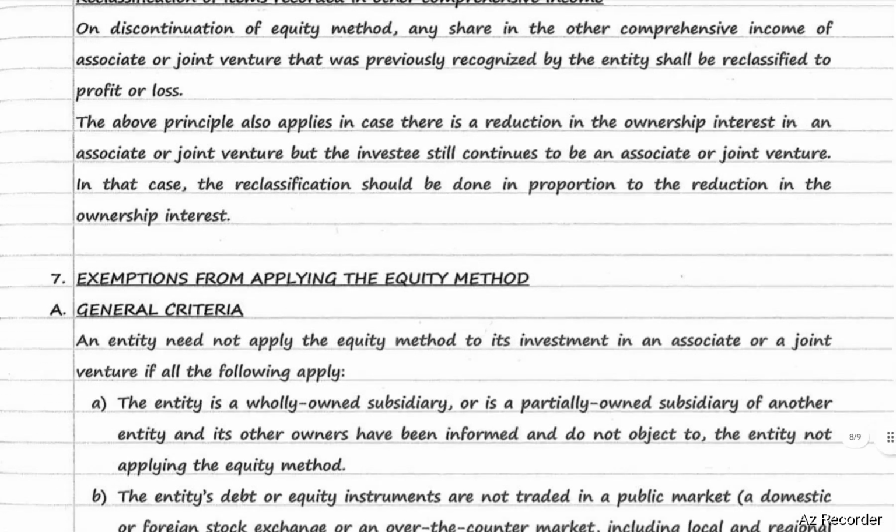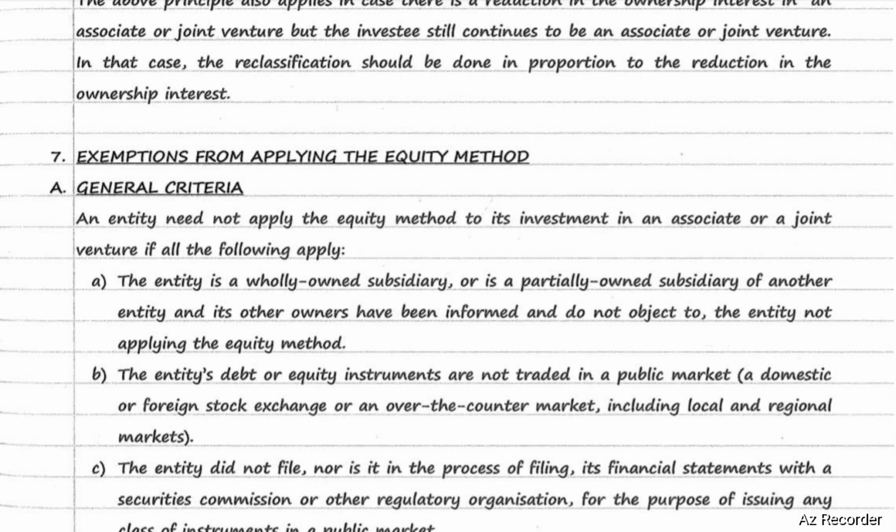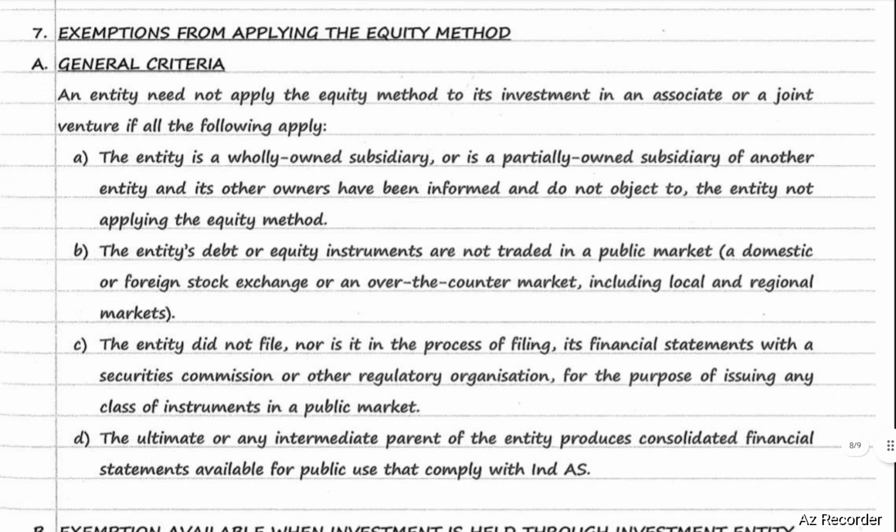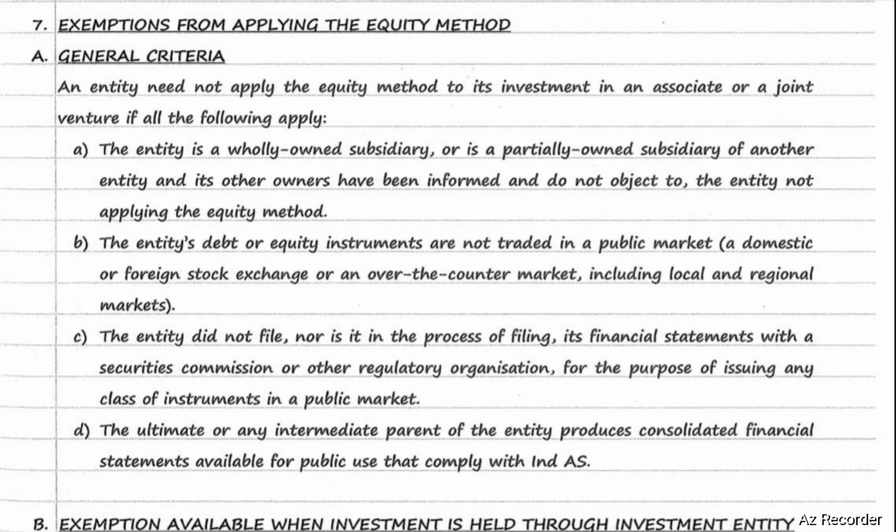Exemptions from applying the equity method. General criteria: an entity need not apply the equity method to its investment in an associate or joint venture if all the following conditions apply. There are four conditions. First one, the entity is a wholly owned subsidiary or is a partially owned subsidiary of another entity, and its other owners have been informed and they do not object to the entity not applying the equity method. Second, the entity's debt or equity instruments are not traded in a public market, that is a domestic or foreign stock exchange, or an over the counter market, including local and regional markets.